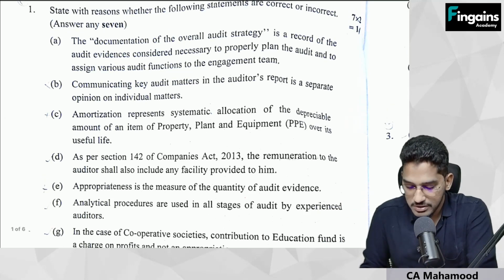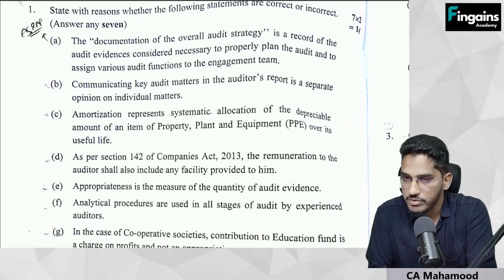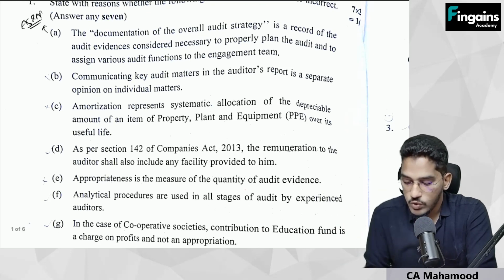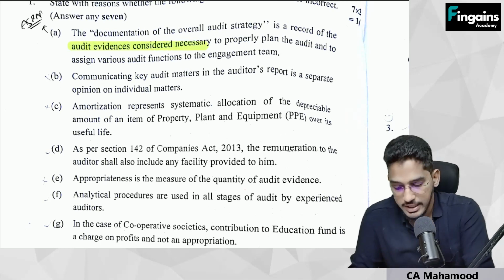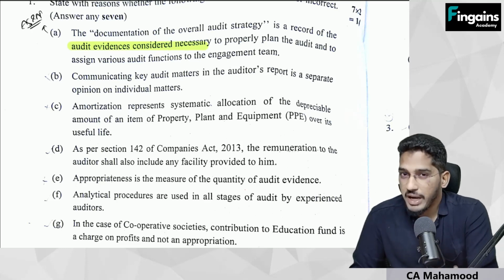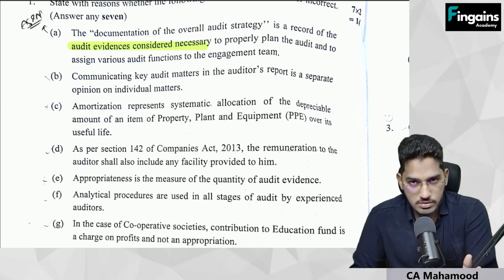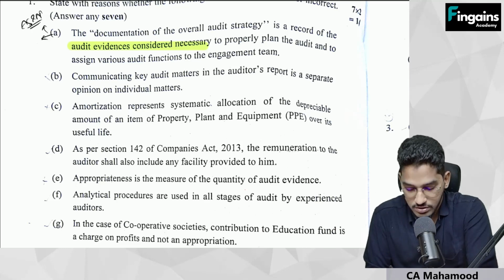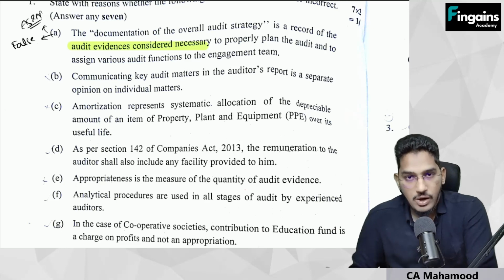Starting with the true or false statements, the first question is from audit strategy, audit planning and audit program. The first statement says the documentation of overall audit strategy is a record of audit evidences considered necessary to properly plan the audit and to assign various audit functions to the engagement team. Guys, while answering true or false statements, you have to be very careful. There will be some minute details which might make you lose your focus. The answer is false.